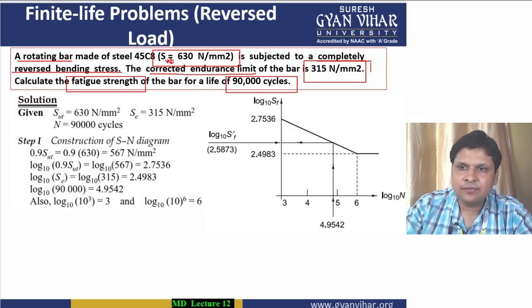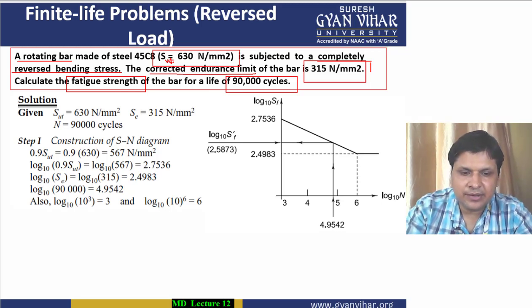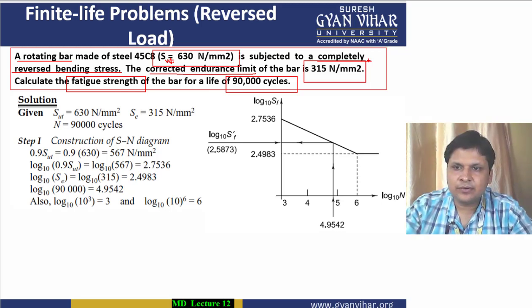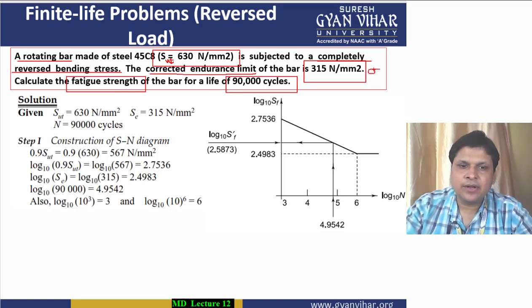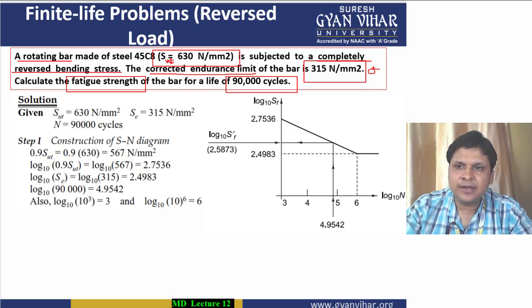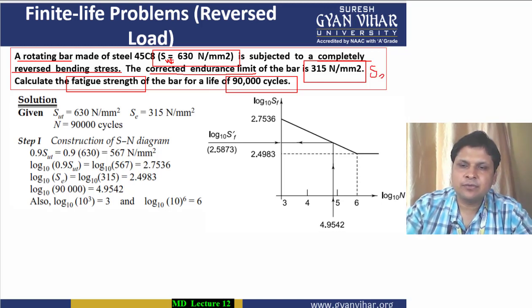This was your endurance limit, sigma E. We used to denote it by sigma E or SE, whichever you feel like. I am denoting it by SE because we have used this notation previously also, and the number of cycles by capital N. So basically, students, we will try to draw this diagram.